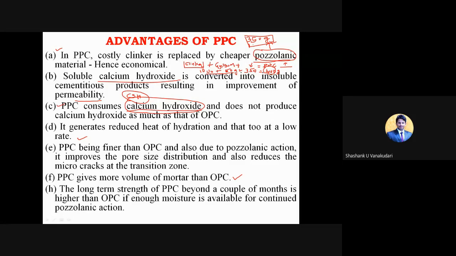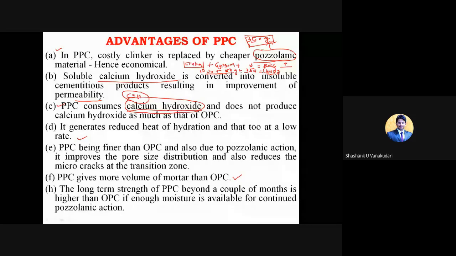And then the long-term strength of PPC, beyond a couple of months, is higher than the OPC if enough moisture is available for continued pozzolanic action. For this pozzolanic action, you require a lot of water. So after construction, when you have provided a lot of water for this cement, the strength that OPC achieves, PPC will achieve more than that, right?